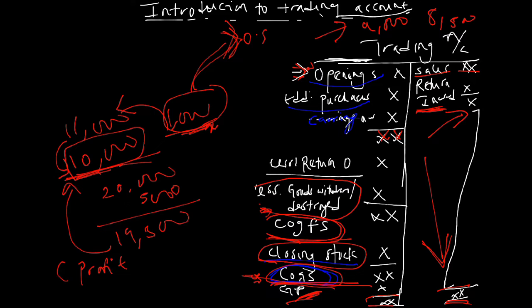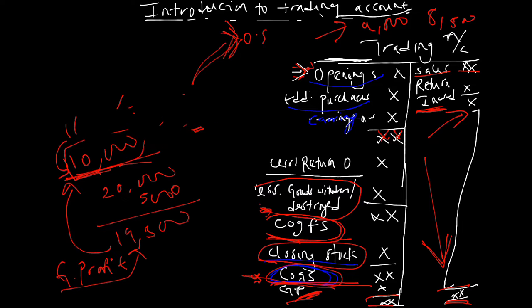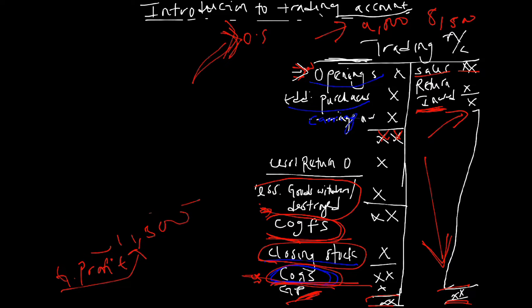So we call it gross profit. I'll still tell us why we call it gross profit. So this will give you your gross profit. Now let me explain what we mean by return inward and return outward. Very well. So when we say return inward, and when we say return outward, what does it mean?